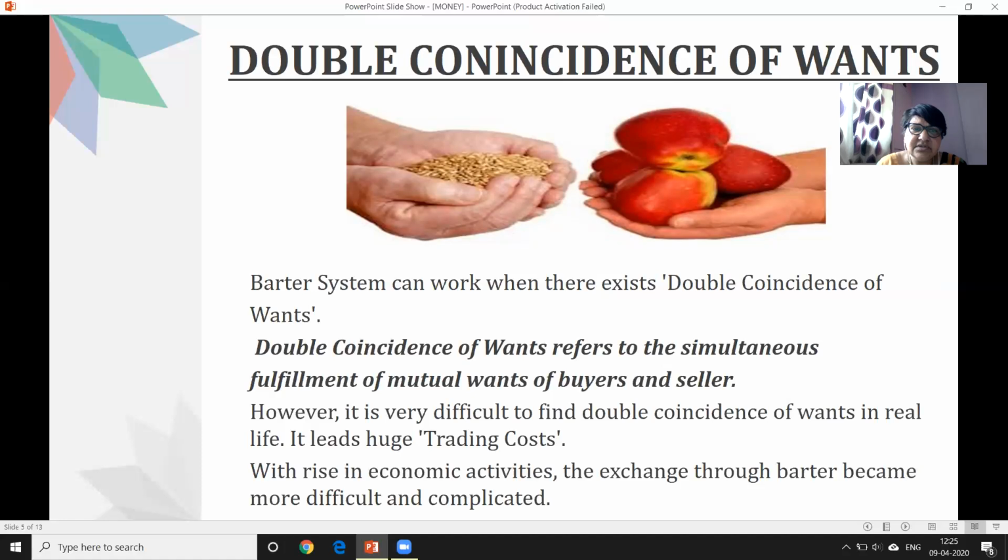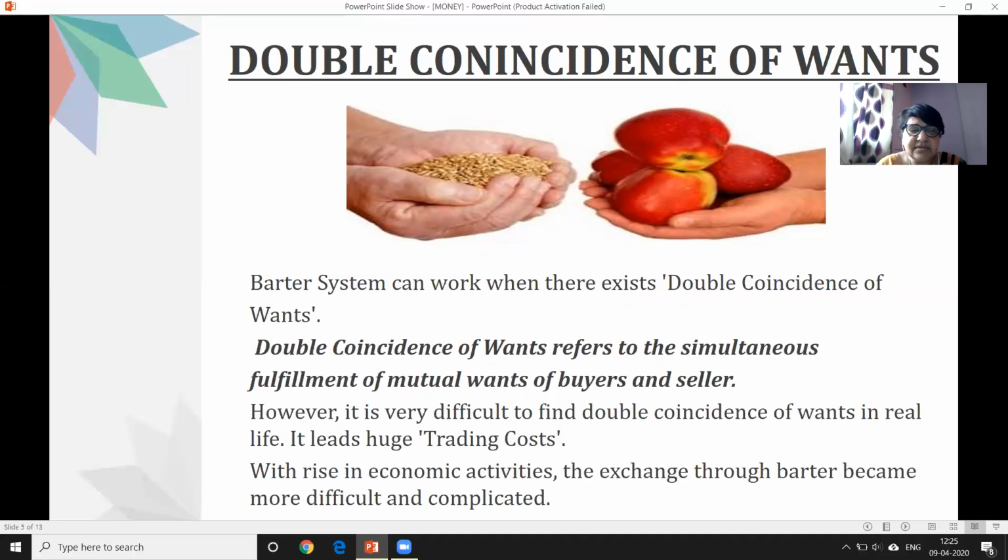Understood, students? You can see over here that double coincidence of wants refers to the simultaneous fulfillment of mutual wants of buyers and sellers. It is very difficult to find double coincidence of wants in real life. It leads to huge trading costs. Why does it lead to huge trading costs?